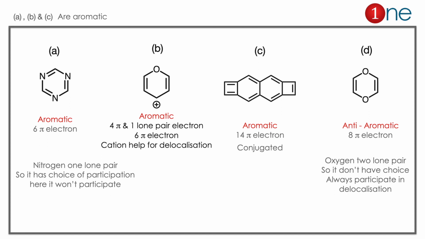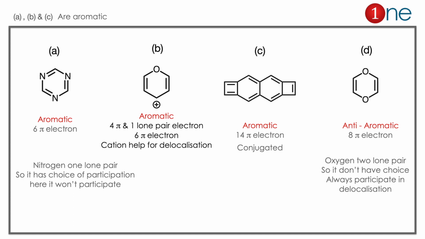Then you have to look at structure B. You have the cation and you have 4n plus 2 pi electrons. So what really happens is 6 pi electrons. It's an aromatic system. The cation contributes to the delocalization. The cation actually helps that. So oxygen lone pair plus 2 pi electrons, it's 6 pi electrons. So it's aromatic. If you look at C, it's a conjugated system. It's 7 pi bonds, 14 pi electrons. So it's an aromatic system.